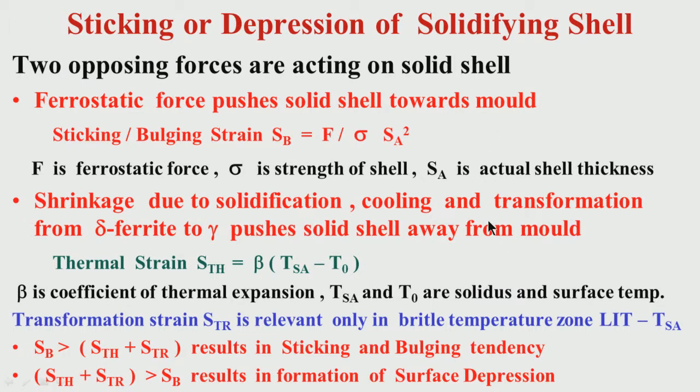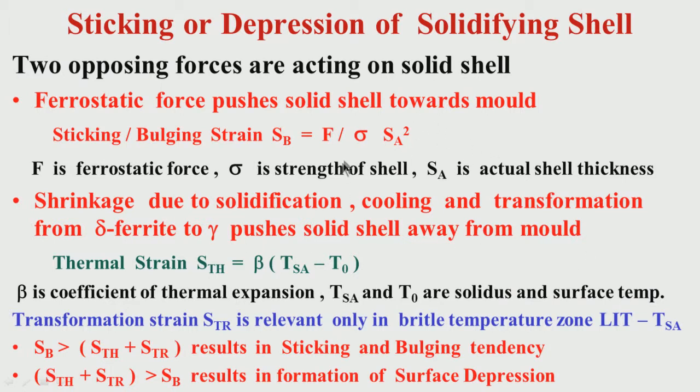Which force is more, which strain is more, will determine whether there will be sticking or bulging or there will be shrinkage. This is a very important concept, try to understand. Certain grades of steel we call prone to sticking or bulging, and certain grades we call prone to shrinkage.